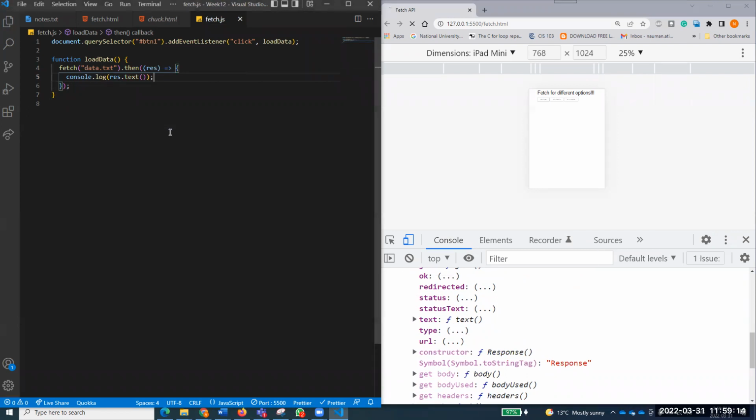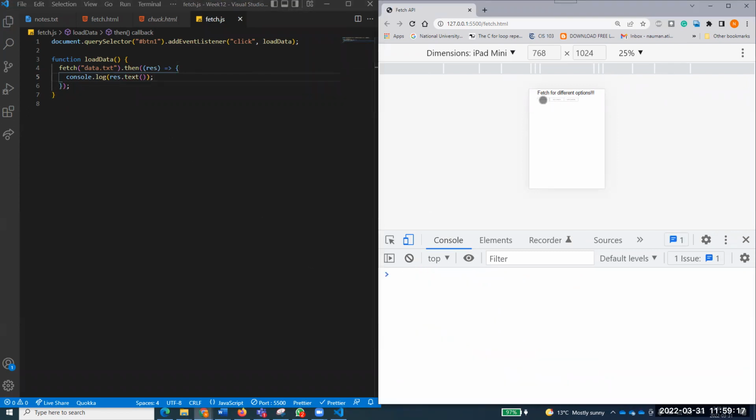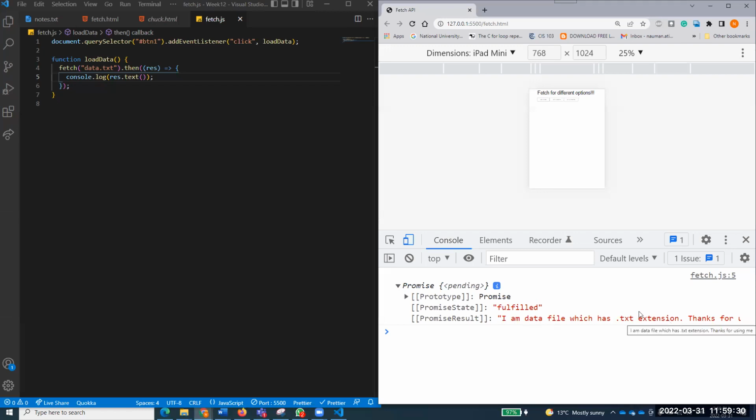If I do that, hit save, clean this one, click on the first button. See my console. It's still a promise. Understand, good. But this promise looks like it has some promise result data in it. It has some data in it. So remember that whenever we do this response.text, please don't get confused. This fetch is returning a promise that I am catching with then, and it is providing a response. And I see that this is a response, but this is still a promise.